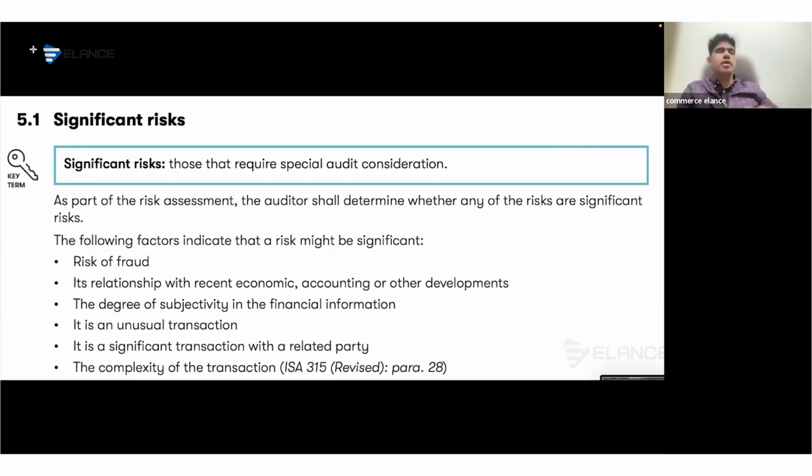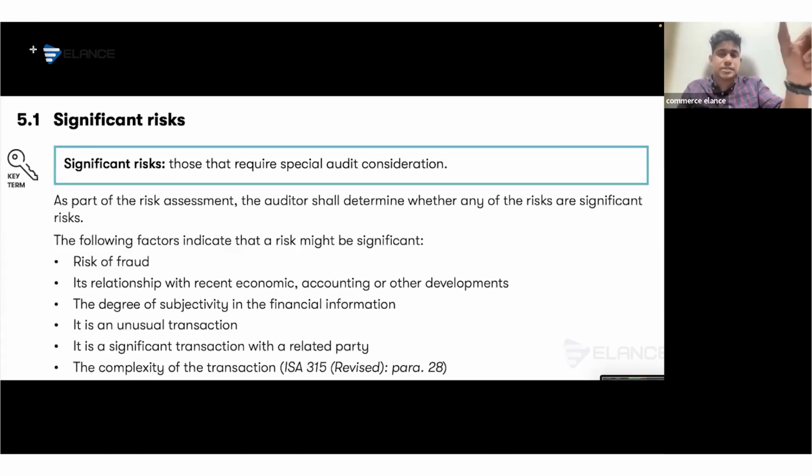Instead, you have to read the whole question in one go. While reading the question, pick up the key points or the identification part of each risk. Consider that if it is mentioned in the scenario that it's a new client, just copy the term new client and paste it in your answer sheet. Again, if it is mentioned that it's a newly appointed finance director, copy and paste that.